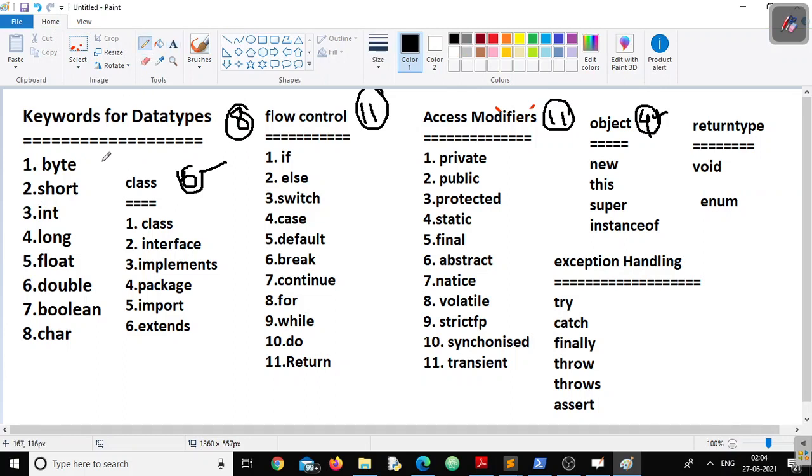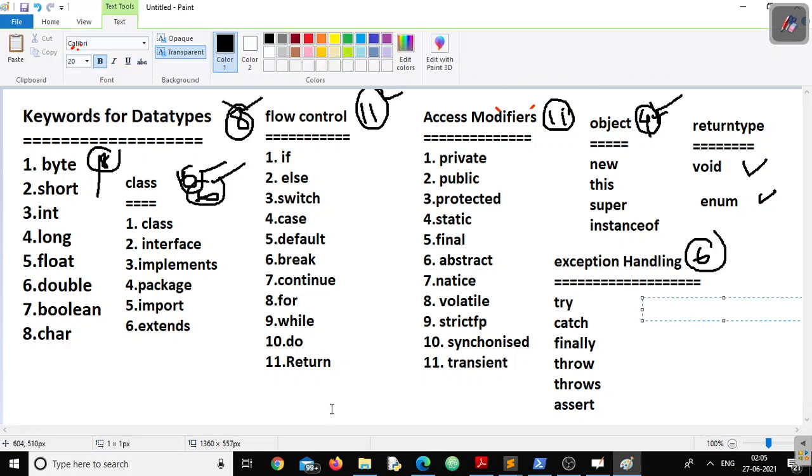Keywords for data types are 8. Again, this is 6. 8, 11 plus 11 is 22, 30, 36, 40, 46, 47, and 48. And if you want to write all those 5 here again, literals like null, true, false, and 2 unused keywords, goto and const. So now all 53 keywords I have listed here, right?